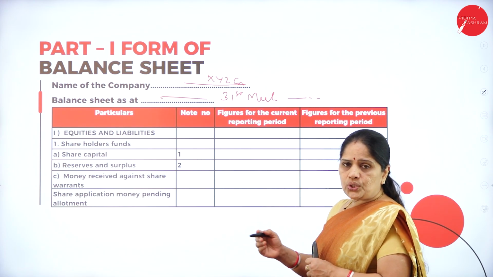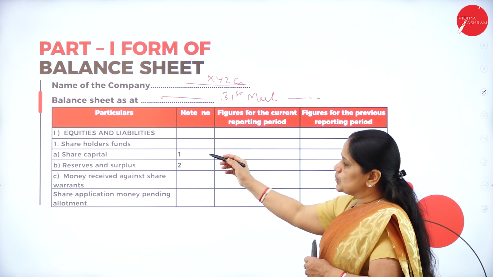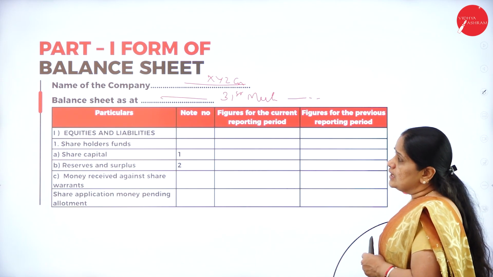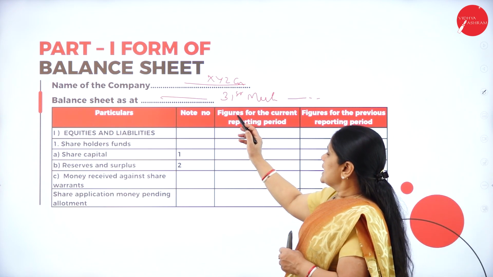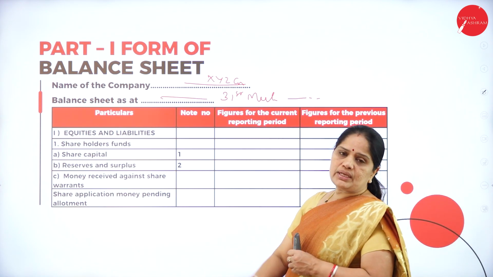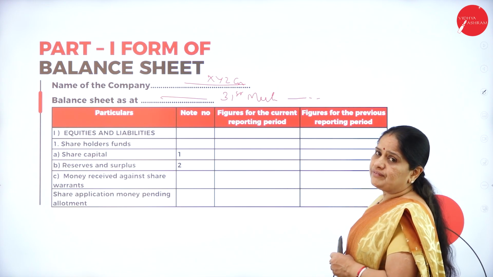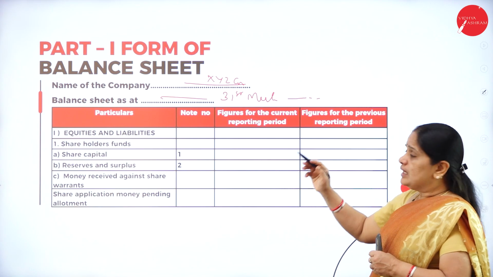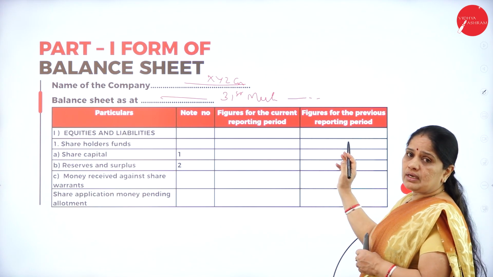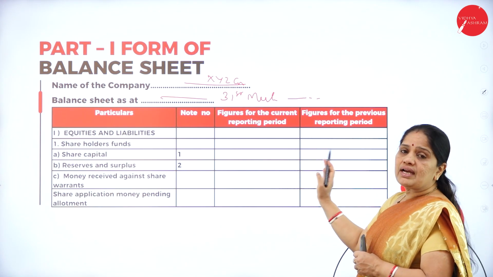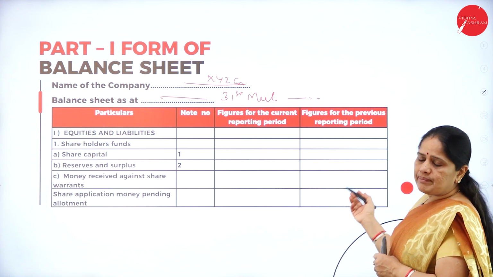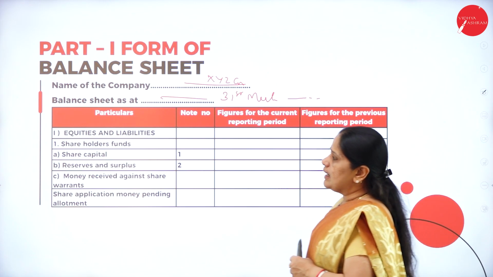So, the note 1, note 2, note 3 correspond to those figures which we have mentioned in the balance sheet. Then next we have the figures for the current reporting period. So, what are the present figures of the company and what are the figures for the previous year? Now, why should we have 2 amount columns here? So, we can have a comparison between the 2 years. What was the amount in the previous year and what is the amount this year.